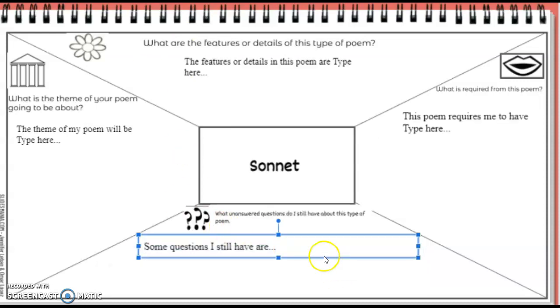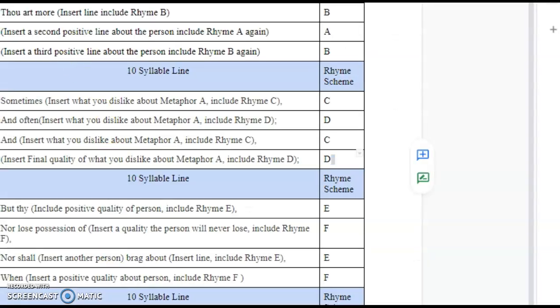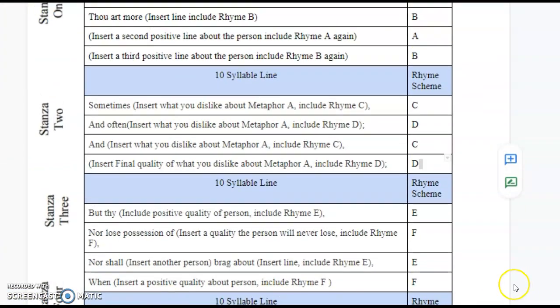For my 3, 4, your bottom section is unanswered questions. This is just really any questions you still have about sonnets. So I have, what are syllables? This poem uses a lot of syllables, and if you're not confident in syllables, that's a question you might still have. So make sure you write that down. So that's what we are going to be doing for today. We might not get time to it, ladies and gentlemen. I'll briefly cover it here, but there will be a video tomorrow with more detail on this.